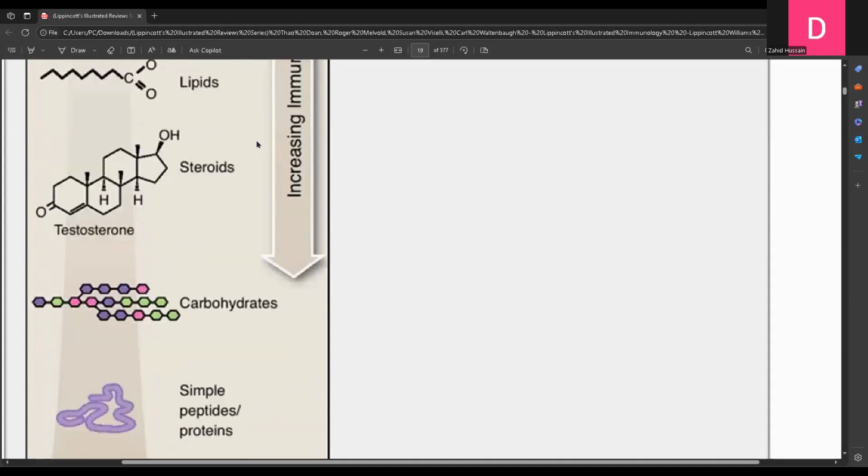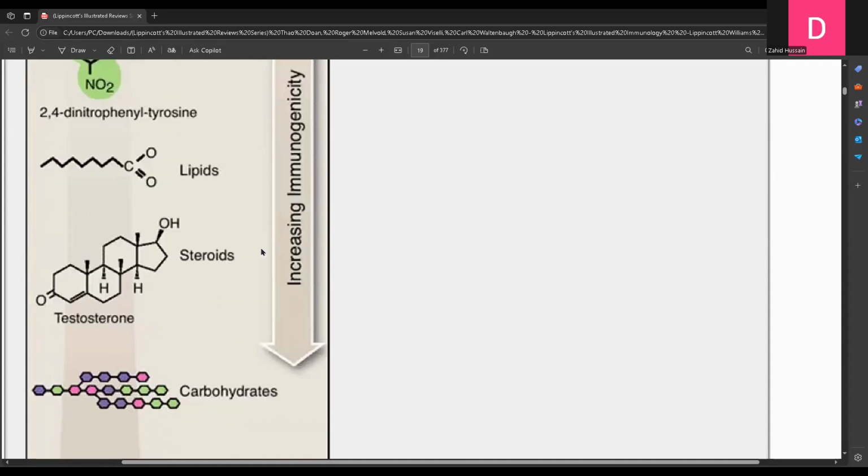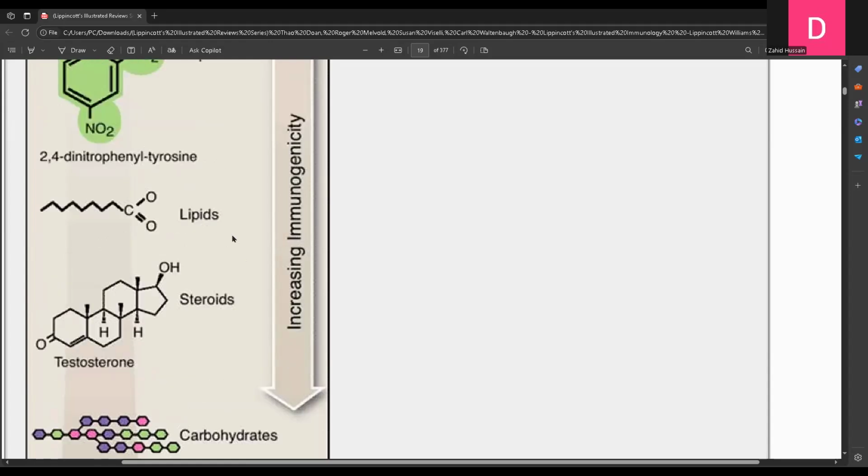So these carbohydrates and these steroids or lipids, they will be more immunogenic when they come conjugated with the proteins. Then they can work as more immunogenic molecules. But when they come just by themselves and no proteins are involved, then they will have very less immunogenicity.